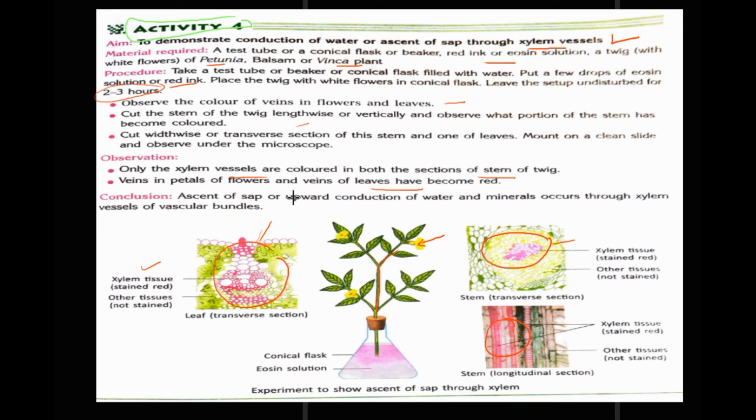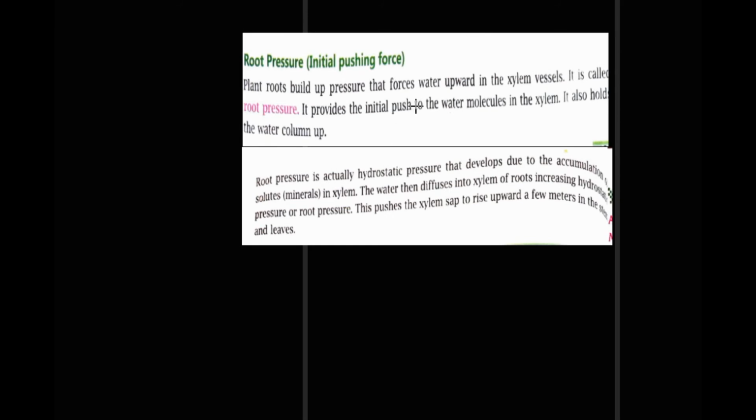so what is our conclusion? Ascent of sap shows upward conduction of water and minerals through xylem vessels or vascular bundles. So this activity is also good. Now we move on to the next, that is root pressure. Root pressure